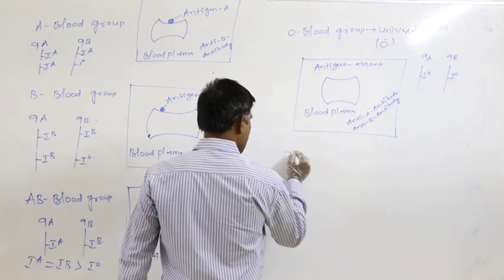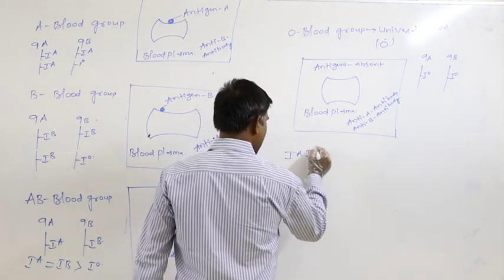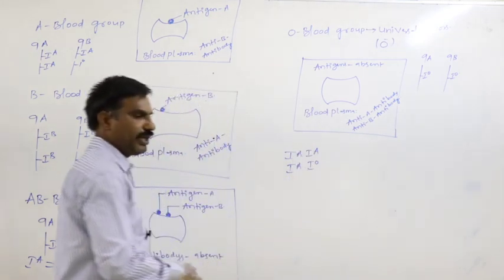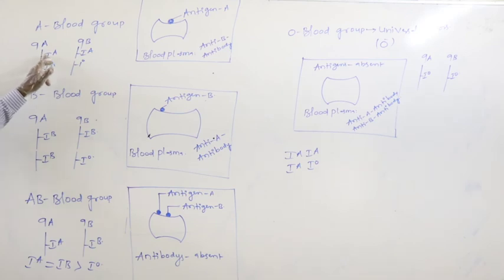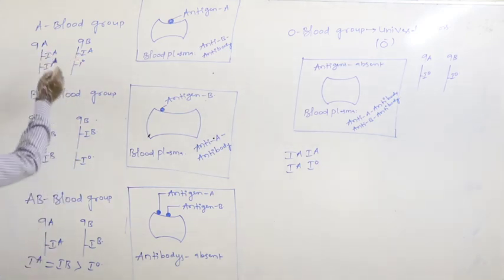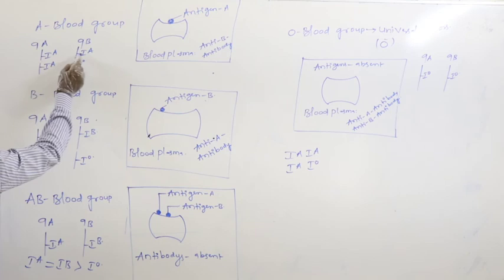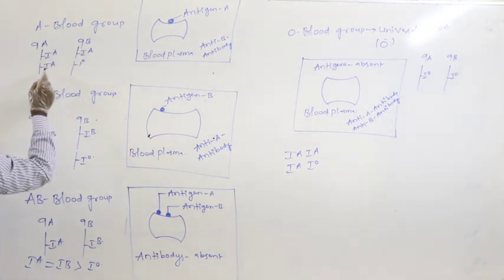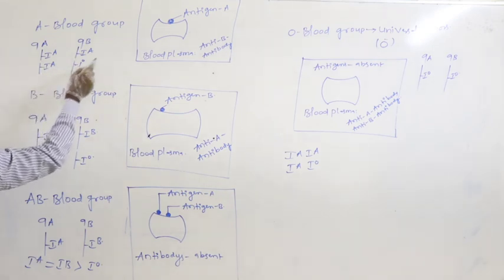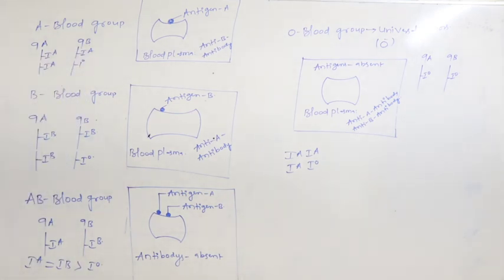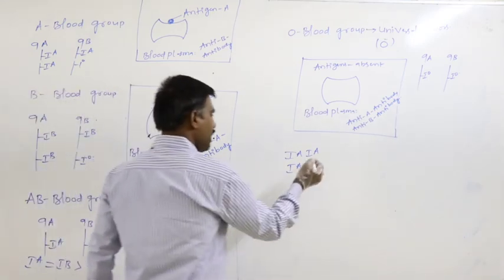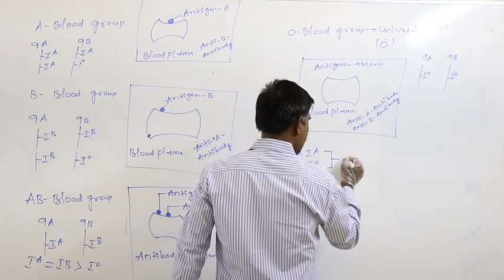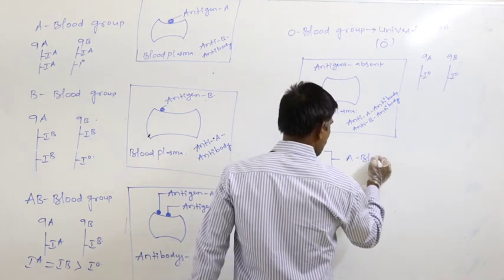Means IA, IO. So in this particular case, this is the IA. If on the 9th pair of the chromosome IA is present, that leads to the formation of A blood group. Otherwise, if IA, IO is present, that also leads to formation of the A blood group. Means these two genotypes are responsible for the formation of the A blood group.